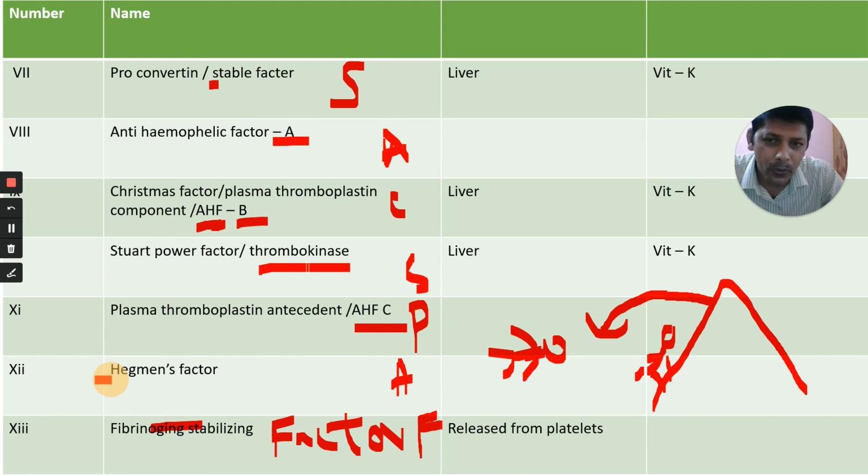Stewart-Prower factor or thrombokinase, plasma thromboplastin antecedent, called PTA, or anti-hemophilic factor C. Next, Hageman factor, and fibrin stabilizing factor. These are the factors.